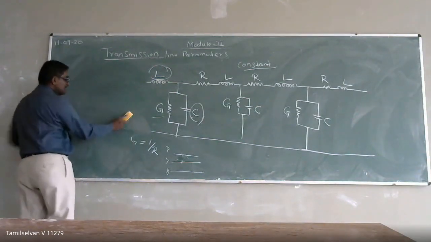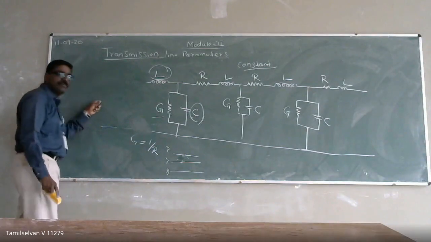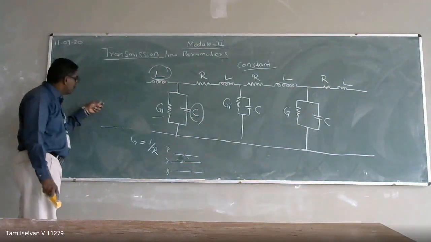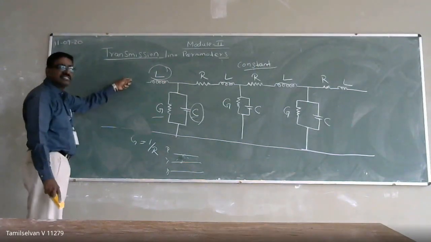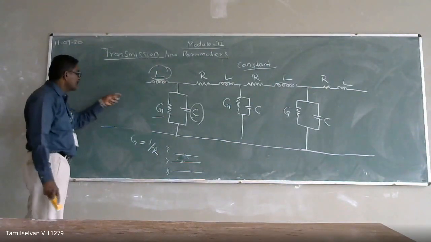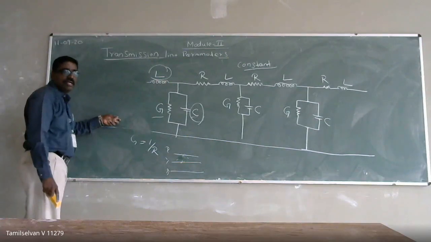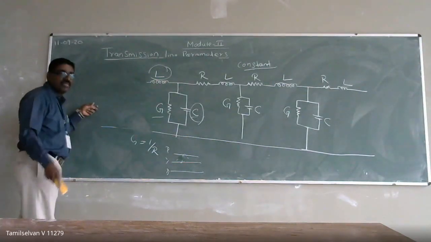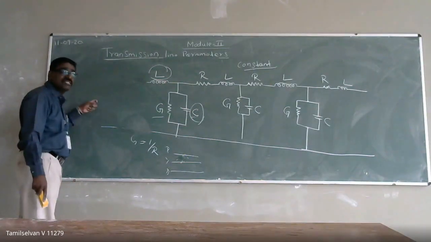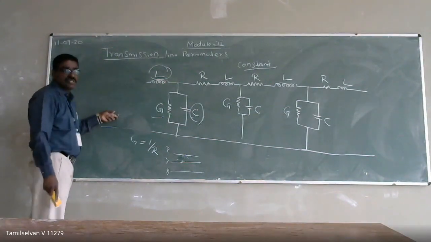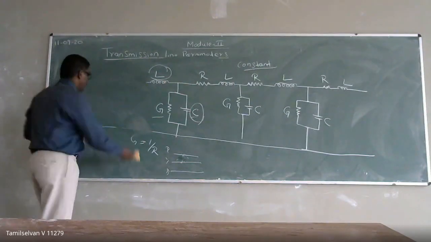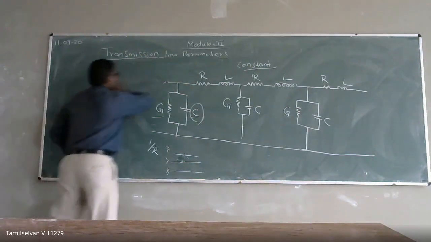So when it comes to resistance, the current density is going to be uniform, so the effective DC resistance will be equal to the resistance of your transmission line. That is nothing but rho into L by A, right? But as the temperature varies, the resistance of the material also varies. I can write the resistance in terms of the temperature coefficient also.